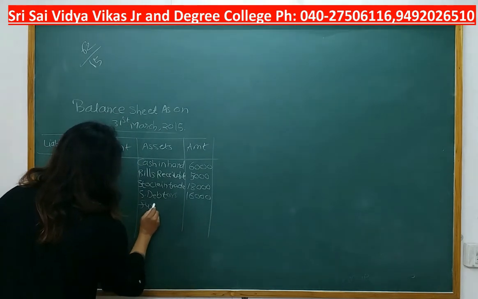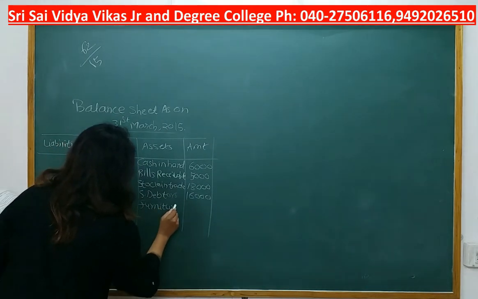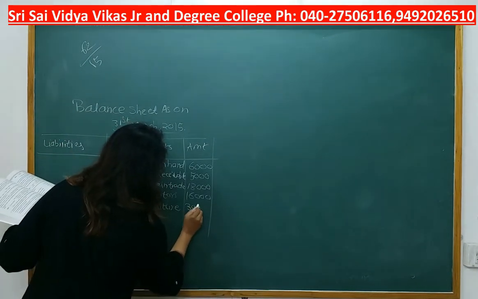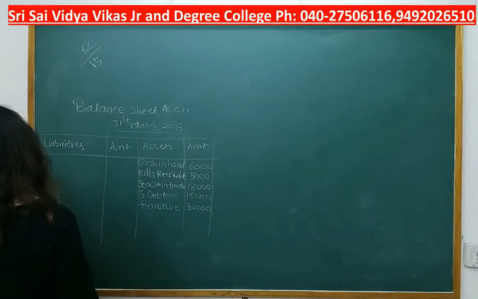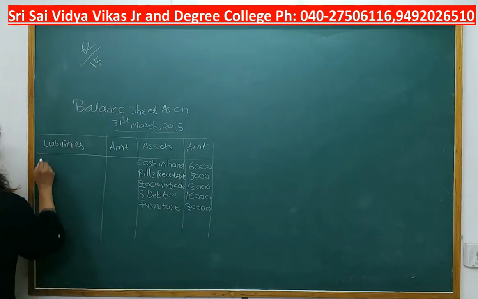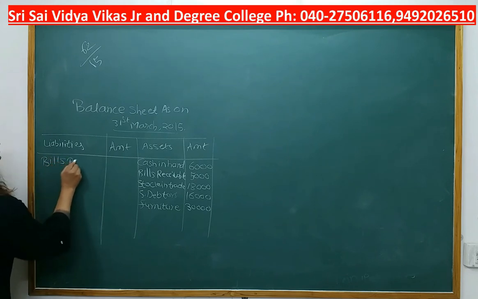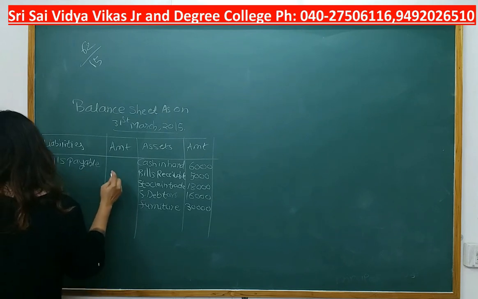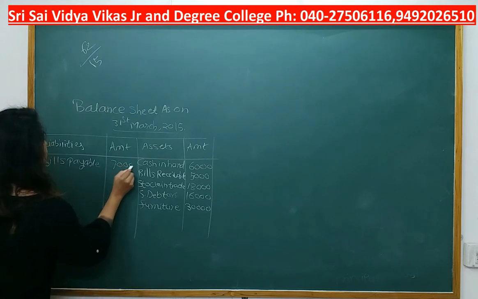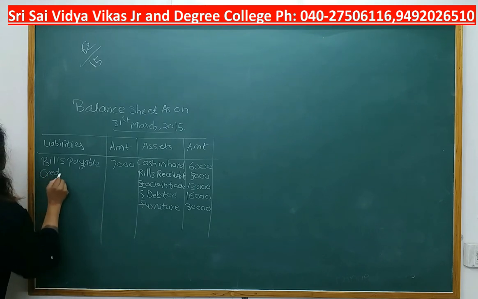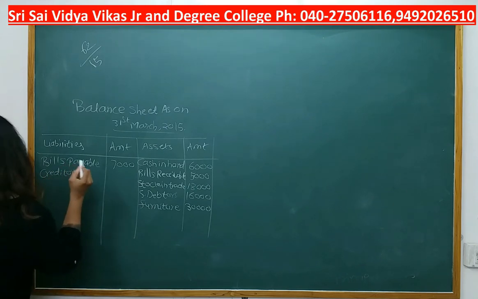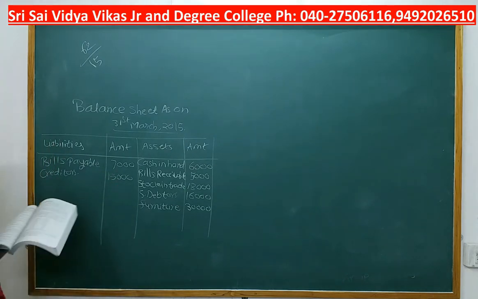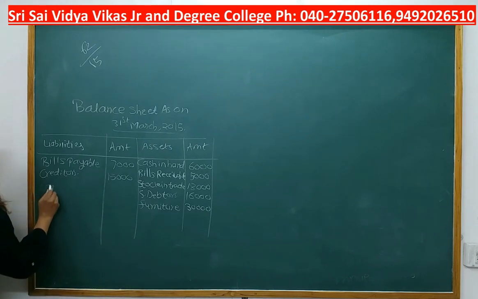Next, furniture, balance sheet, asset side, furniture 30,000. Then we are having bills payable, balance sheet, liability side, bills payable. What is the amount? 7,000. And creditors were 15,000. Now what do we need to find out? We need to find out capital.